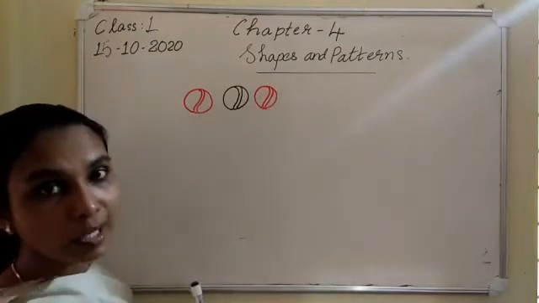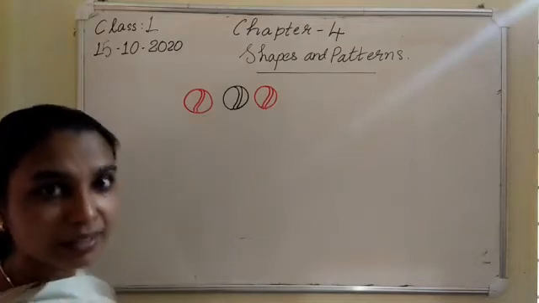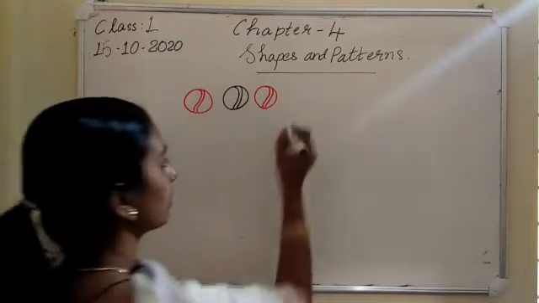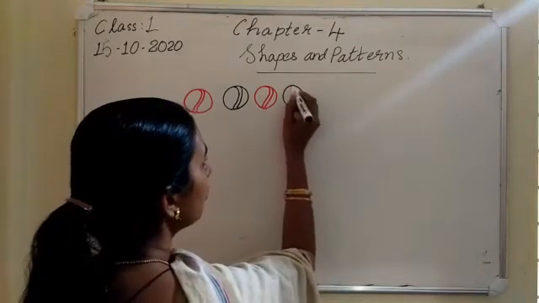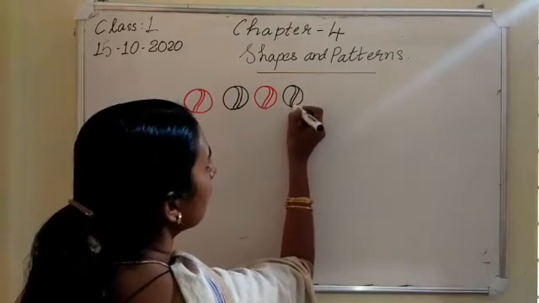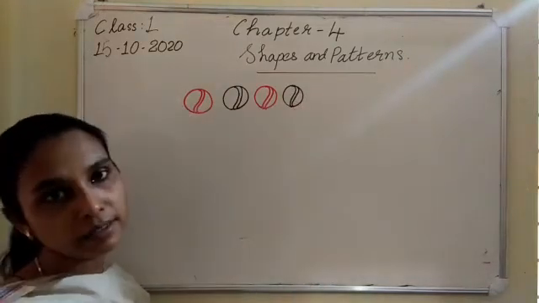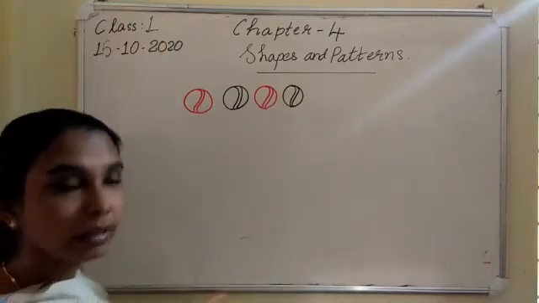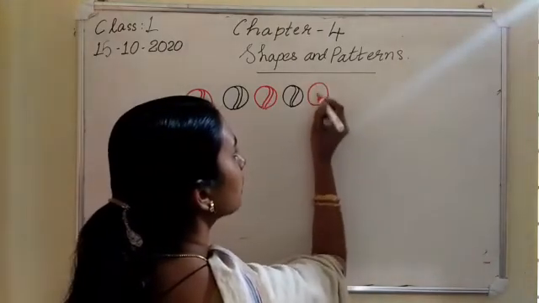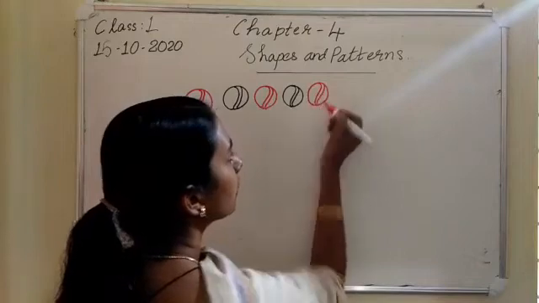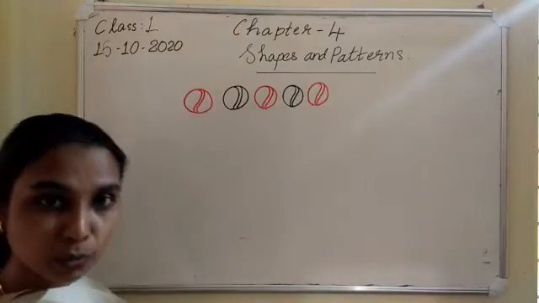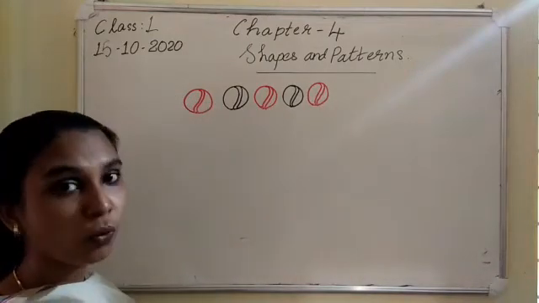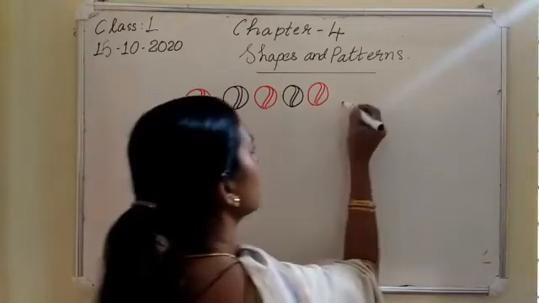Can you guess what comes next? Yes, it is black. So, arranging the balloons in an order, and we can say what is next. What comes next? After black, the next one is red. Right. Then what comes next? The next one is red? No, it is black.